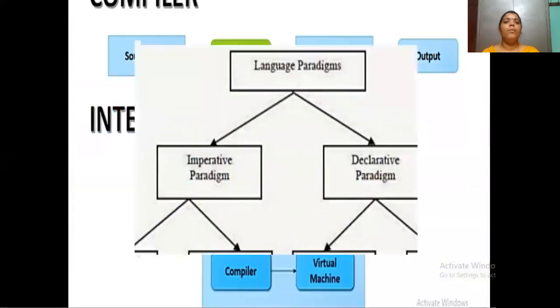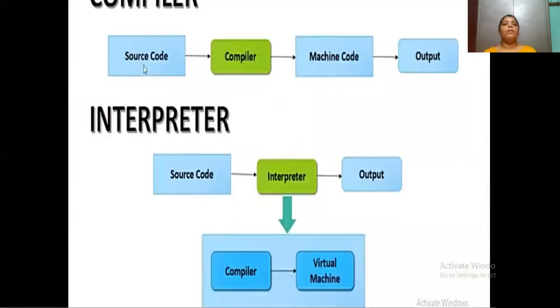Now, we are going to know about the compiler and interpreter. Here, what is meant by compiler? Compiler is a converter. For which languages? The other programming languages called C, C++, and Java. These three languages are using compiler to convert source code to machine code.